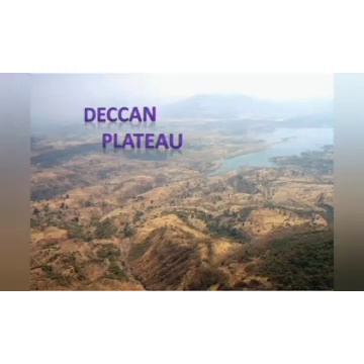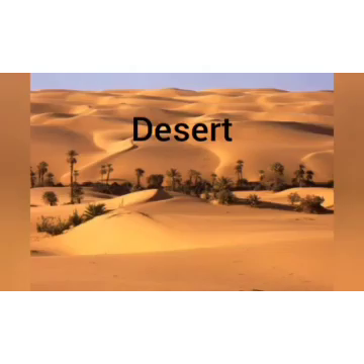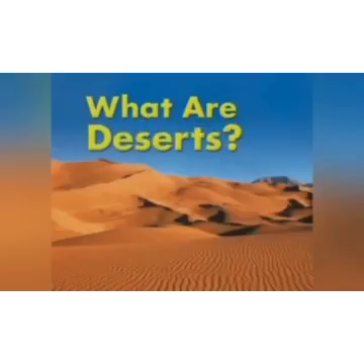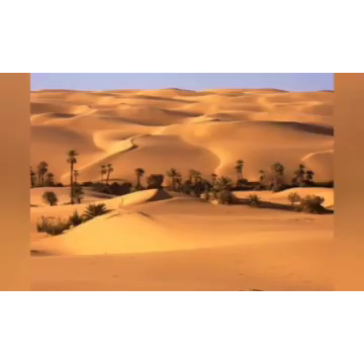Which soil is found in the plateau region? Usually, black soil is found in the plateau region. Black soil is suitable for cotton cultivation. Next landform is desert. Dry places with little rainfall are called deserts.